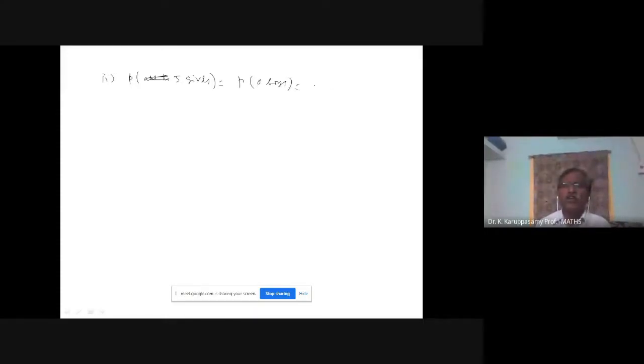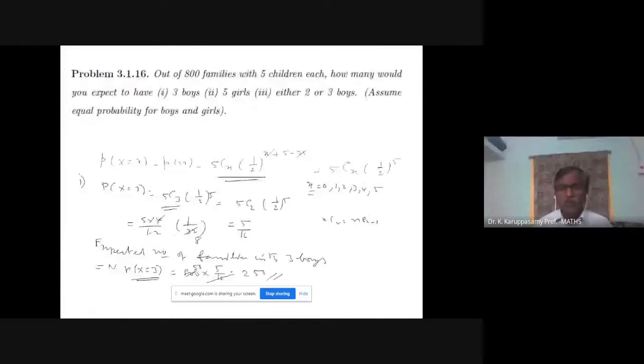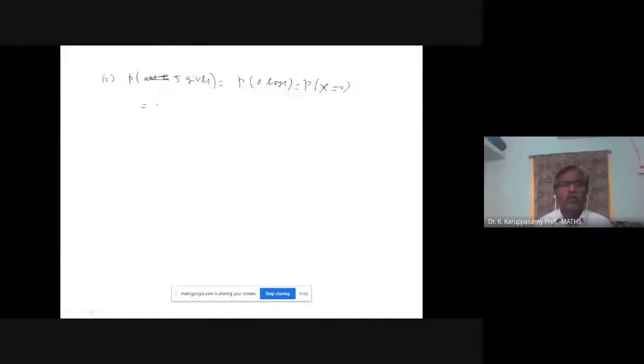How many families will have no boys? So in the formula, 5C0 (1/2) power 5. 5C0 value is 1, 1 into 1 by 32. Expected number of families.